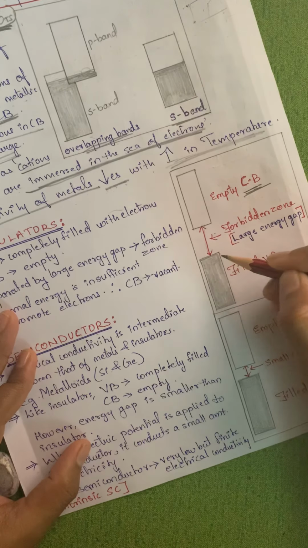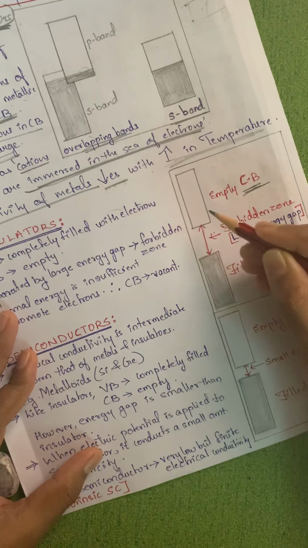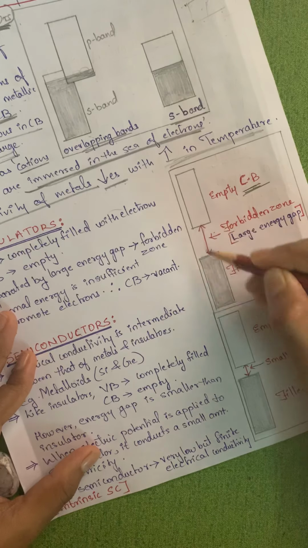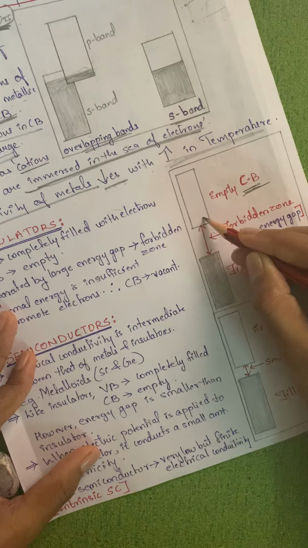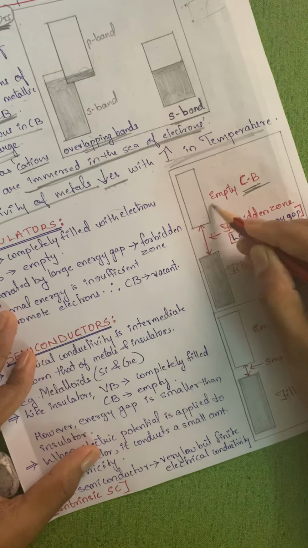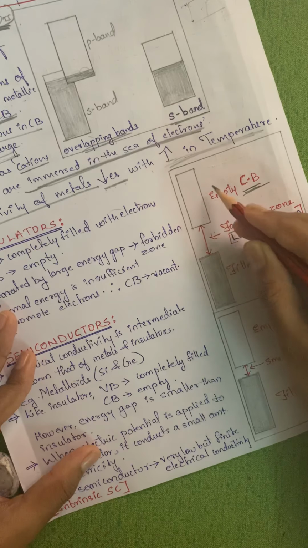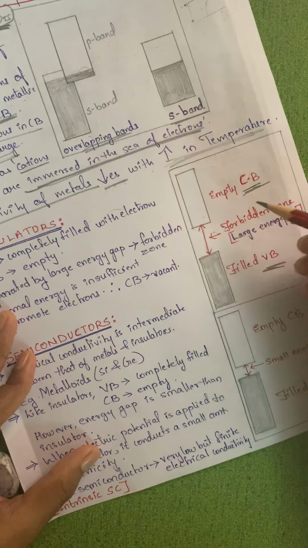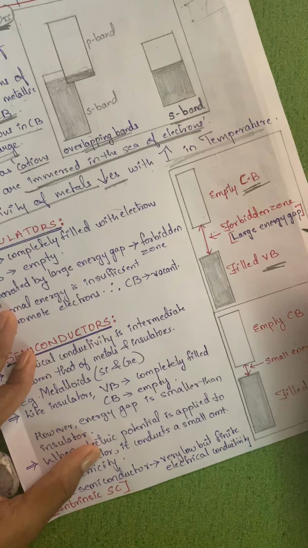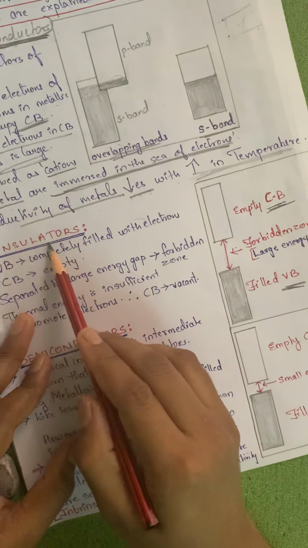Therefore the electrons from the valence band cannot be transferred to the conduction band. If the electrons are not transferred, there are no electrons in the conduction band, so they are said to be a poor conductor of electricity. That means there is no movement of electrons in this case. So they are said to be insulators.